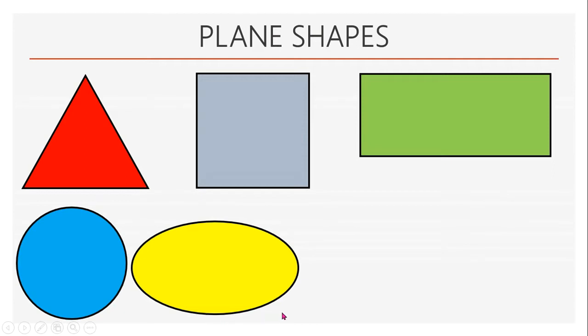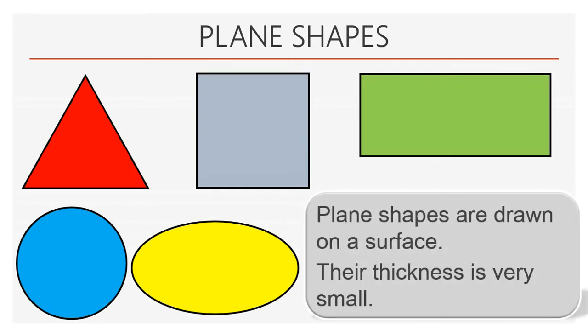Even we can cut papers into these shapes. When we have the papers cut into these shapes, the thickness of these shapes will be very small.